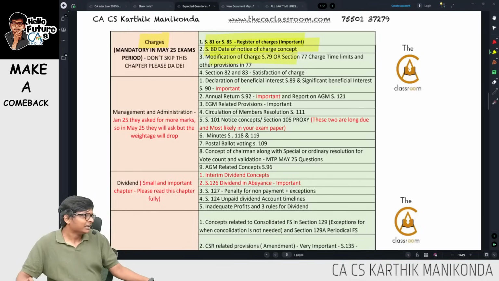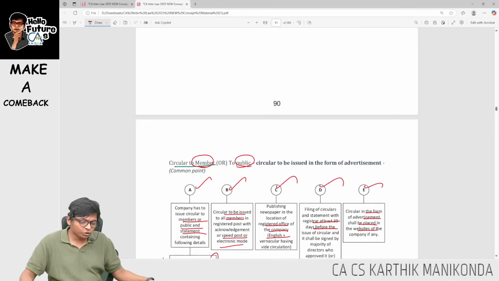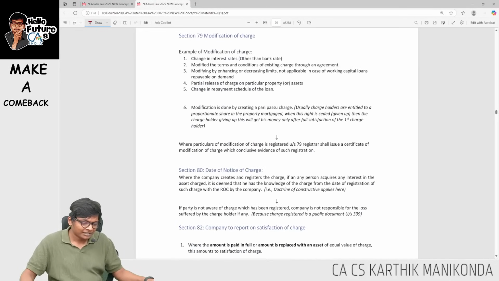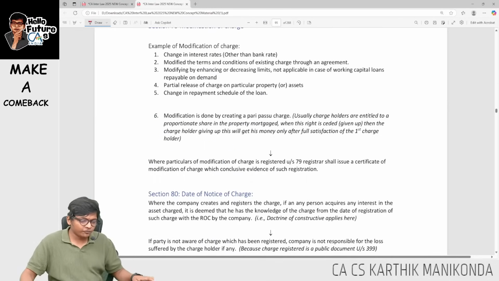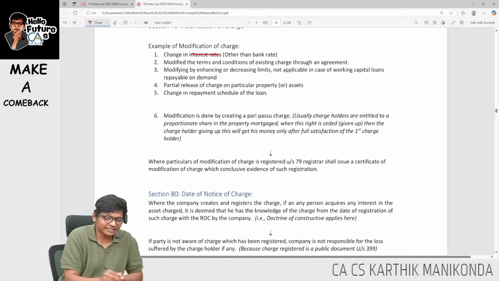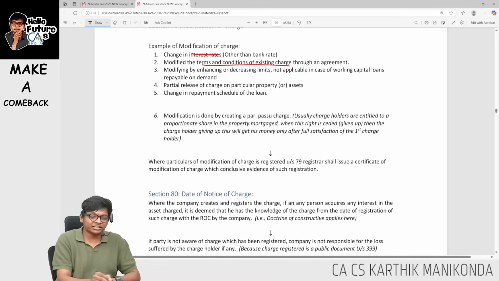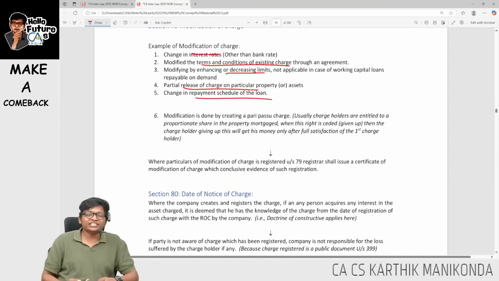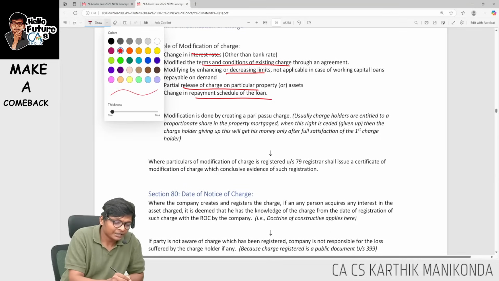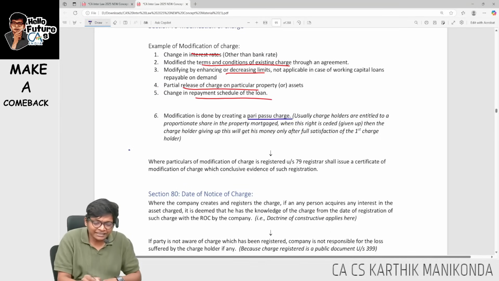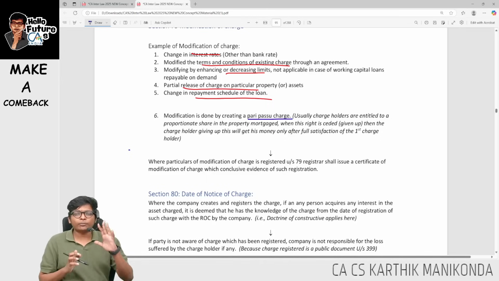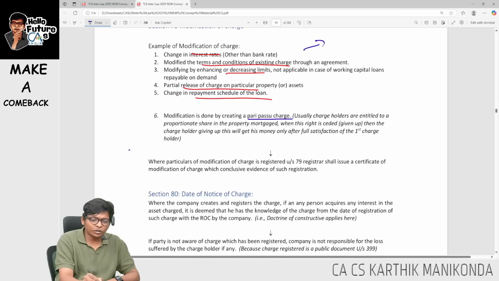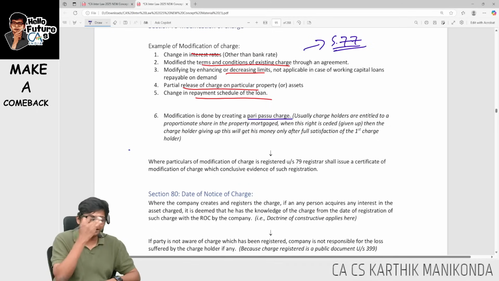Modification of charge. Let me go to section 79 quickly to show you modification of charge. In 79, these are the cases of modification: change in interest rate, or change in terms and conditions, or increasing or decreasing the limits, or partial release on charge or property of assets, or change in repayment schedule of the loan, and creating a pari passu charge. All these are modification. If there's a modification, you have to file with ROC again as per section 77. I will come to the 77 timeline very soon.